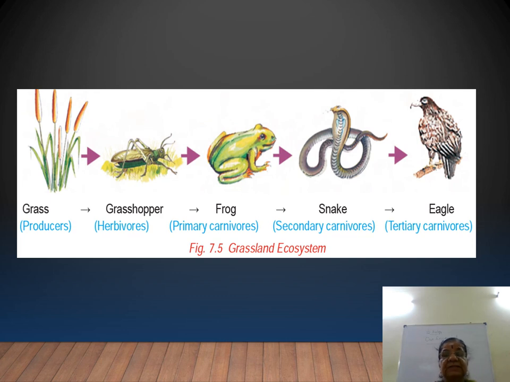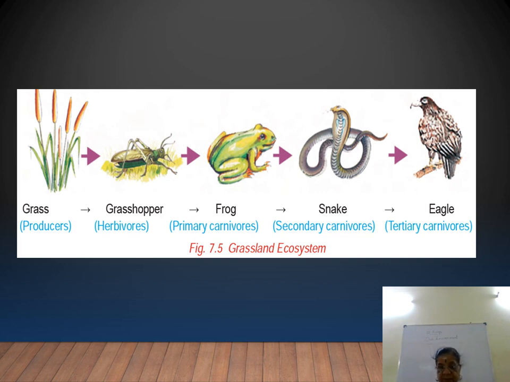Okay, now this is just an example for the grassland ecosystem. What we saw earlier was the aquatic ecosystem. This is the grassland ecosystem where grass produces, herbivore grasshopper, frog is the primary carnivore, eaten by the snake, secondary consumer, secondary carnivore, and eagle eating the snake, that is tertiary consumer.